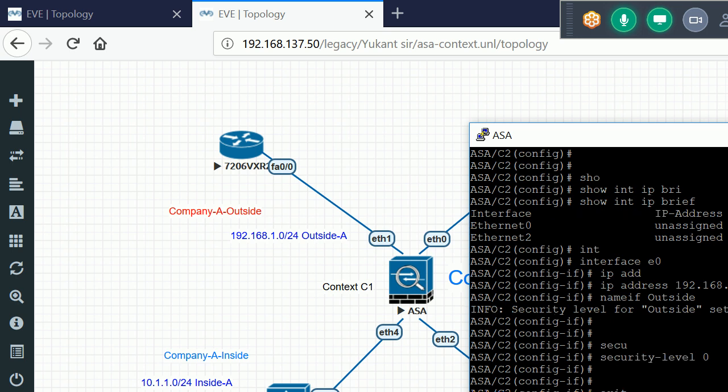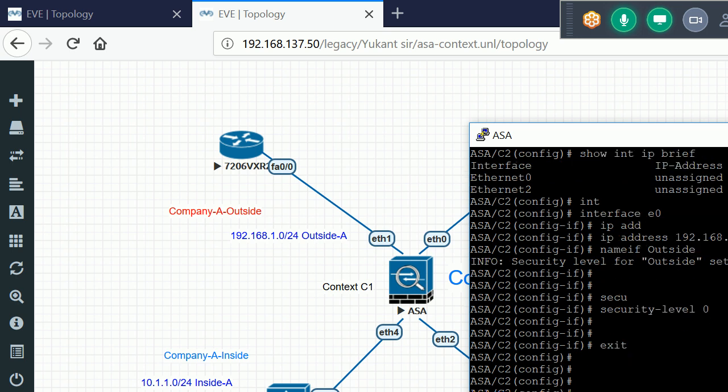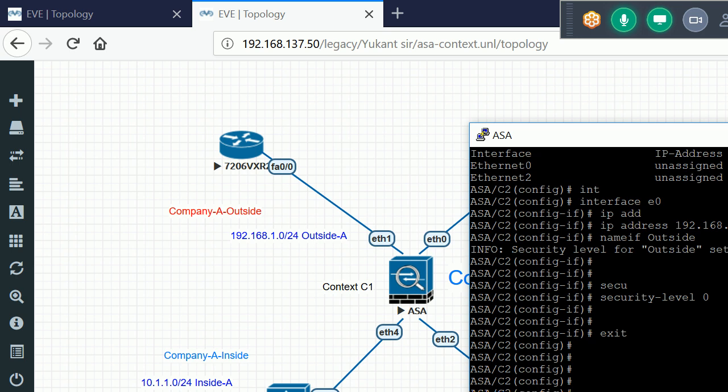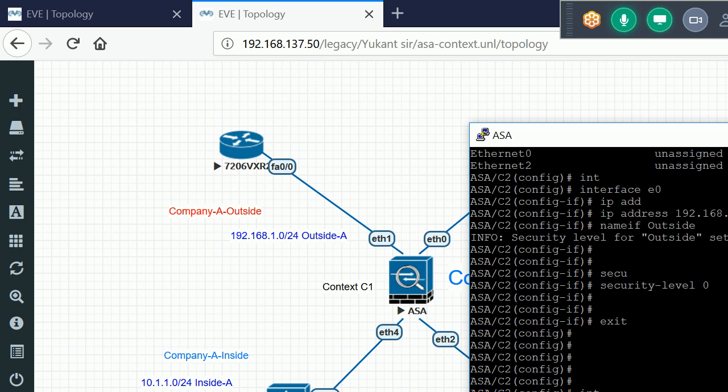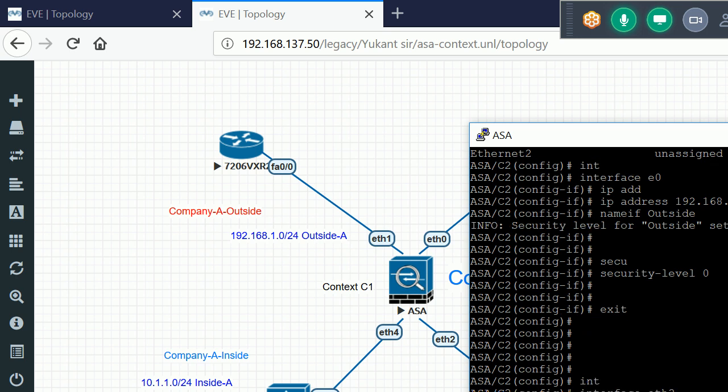Now I'll exit and go to my other interface, Ethernet 2. First I run the no shut command. We don't need to run the no shut, okay? So I directly configure the IP address.